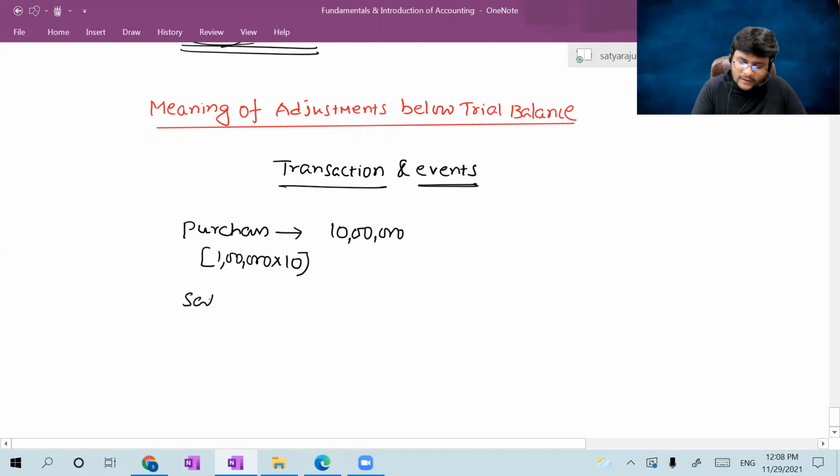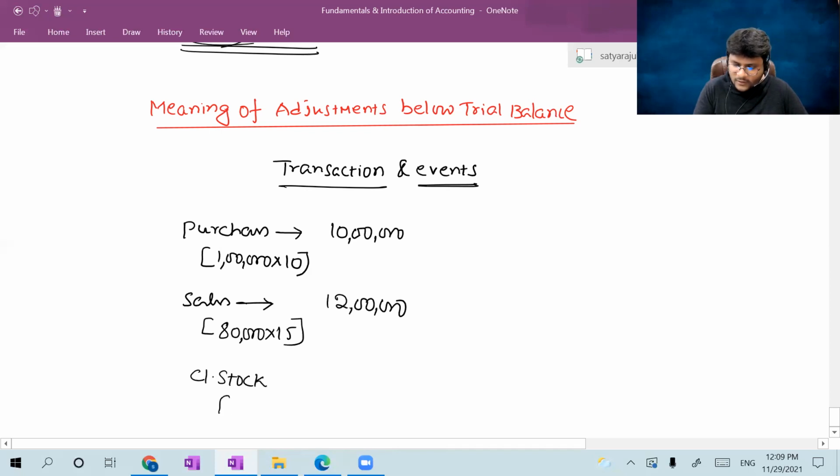Sir, sales, how much, sir? Out of 1 lakh units, I sold, let us assume, 80,000 units at the rate of 15 rupees. Now 80,000 into 15, how much? Which is equal to 12 lakhs, right? Now closing stock, sir, how much? Out of 1 lakh, if you sold 80,000, the remaining was 20,000. Then the cost price 10 rupees, cost or NRV, whichever is lower, right? NRV 15, cost 10. So 20,000 into 10, the cost was 2 lakhs.